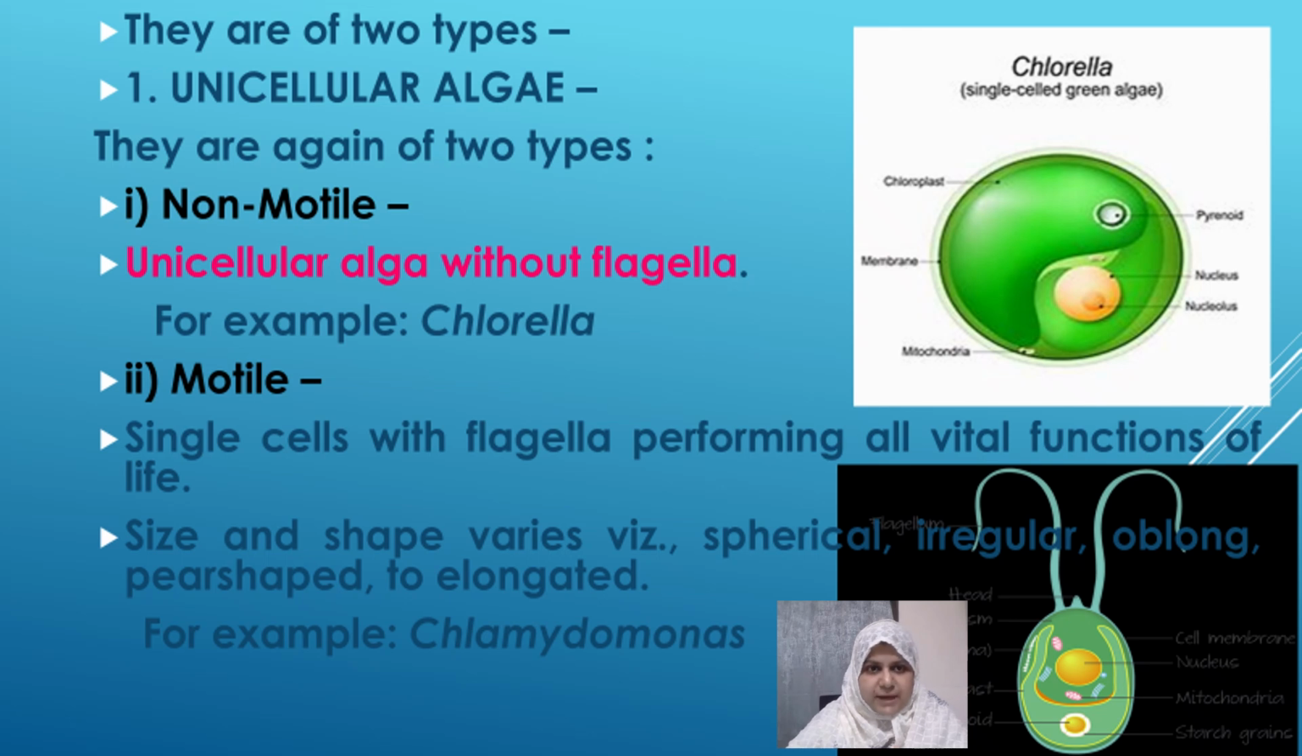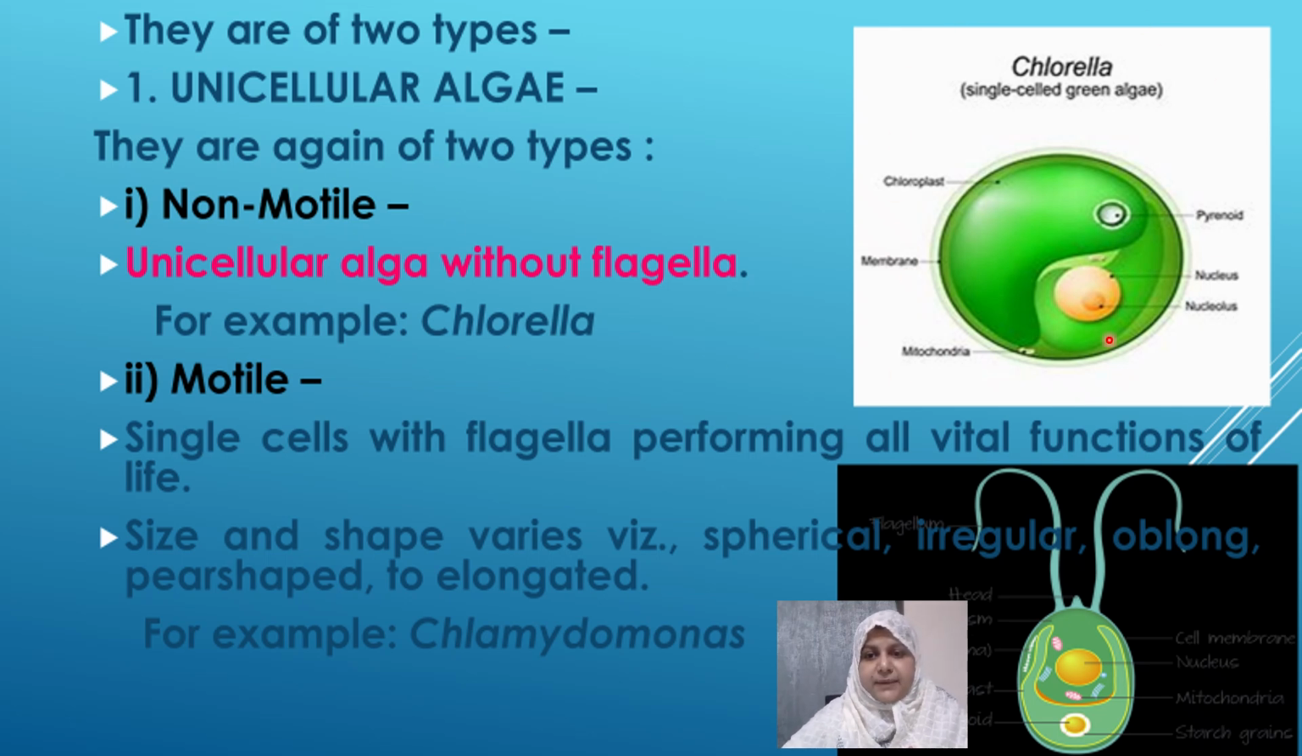Now, initially let us start with this: there are two types of algae, the unicellular algae and the multicellular algae. First of all, we will discuss the unicellular algae. Unicellular algae are of two types, non-motile and motile forms. As the name indicates, non-motile means they do not have any locomotory organ, especially flagella. So non-motile algae can be unicellular.